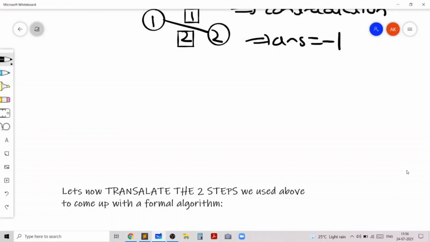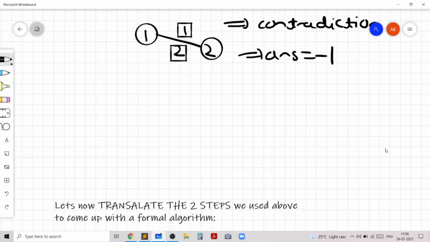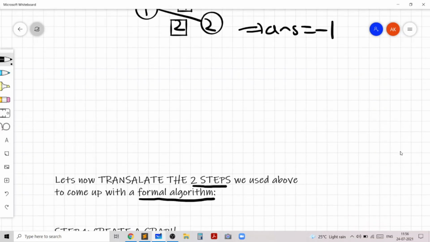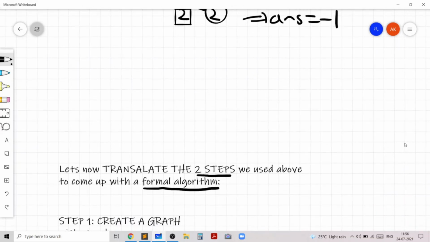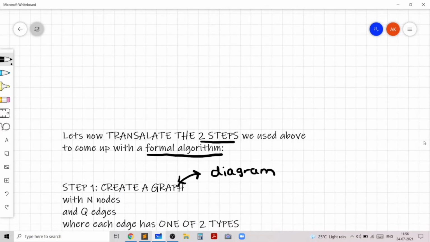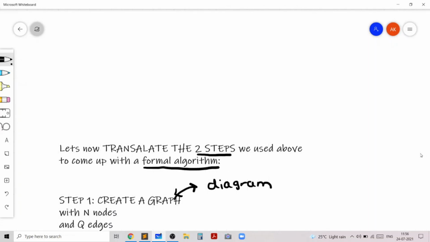So now that we have understood the problem and we have used two steps to solve the sample test cases, let's translate these exact two steps into a formal algorithm. The first step, if you recall, was building a diagram. So our diagram is actually a graph. This is our first key step. We create a graph with n nodes and q edges, and the motivation for this is our diagram.